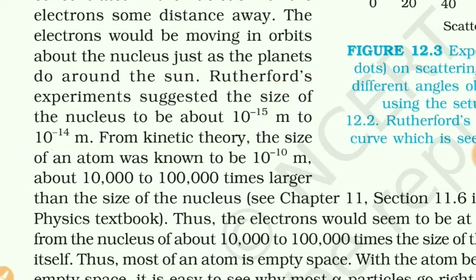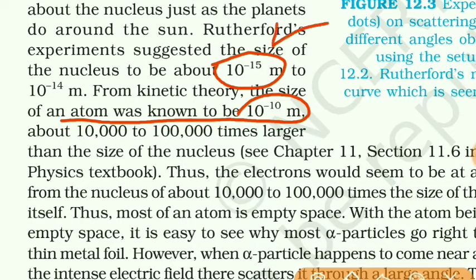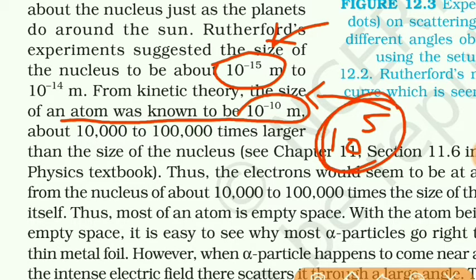Also, the size of the atom was known to be 10^-10 meter. If you compare these two numbers, this is the size of the nucleus and this is the size of the atom. So compared to the size of the atom, the nucleus is 10^5 times smaller than the atom.